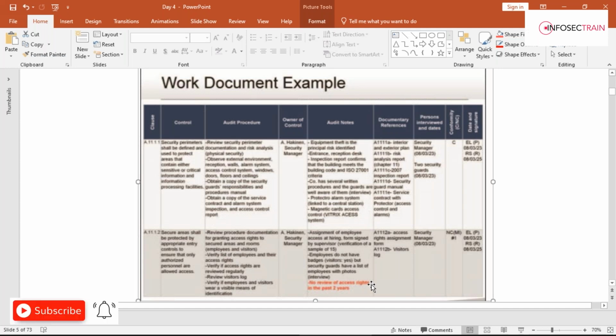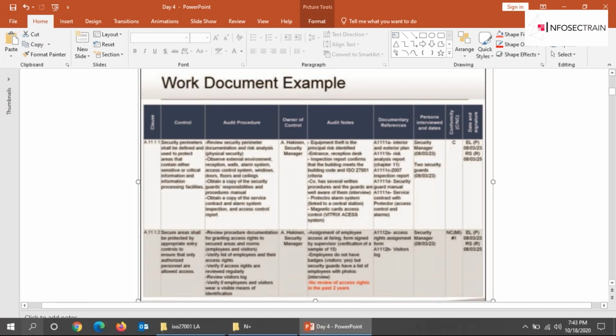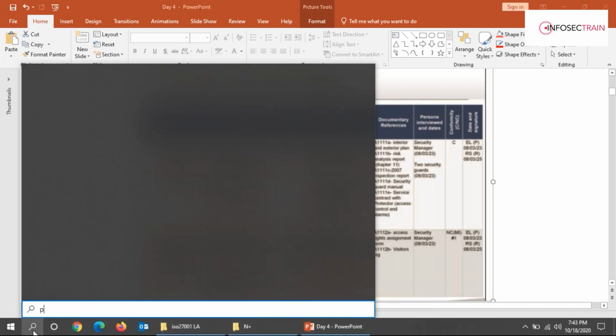Then we have, guys, the next column, that is conformity. In this, you'll be indicating the audit finding. If you have written C, that is for conformity. NC means non-conformity. NCM means minor non-conformity, and NCMA means major non-conformity. Let me write it over here on the whiteboard so that it will be easy for you to understand.